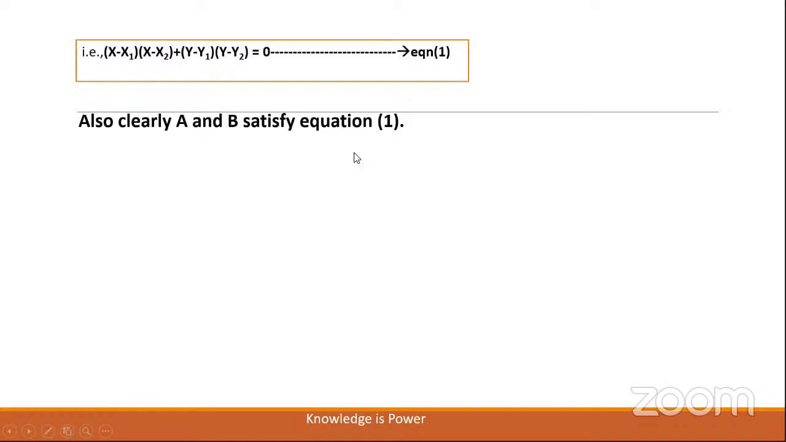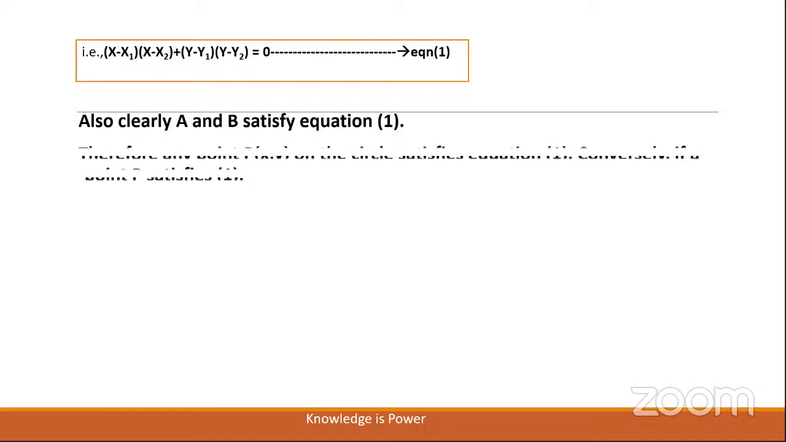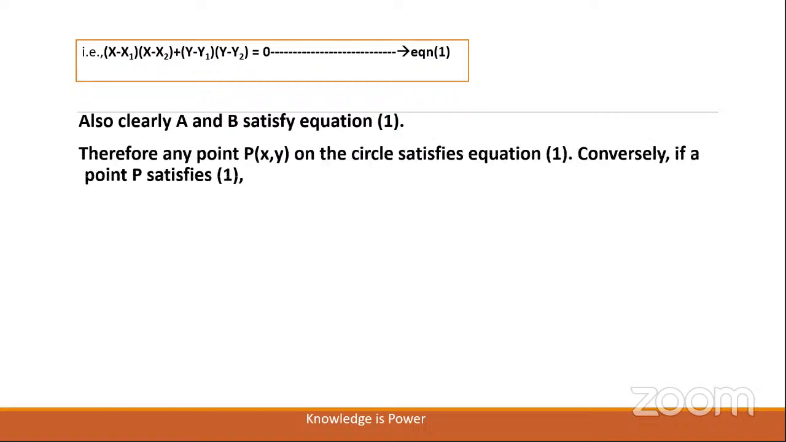Also, clearly A and B satisfy this equation 1. A is (x1, y1), children. B is (x2, y2). If we substitute that in equation 1, we shall get 0. Therefore, any point P(x, y) on the circle satisfies equation 1. Conversely, if a point P satisfies equation 1, then it satisfies the geometric condition angle APB is equal to 90 degrees. Therefore, P lies on the circle.